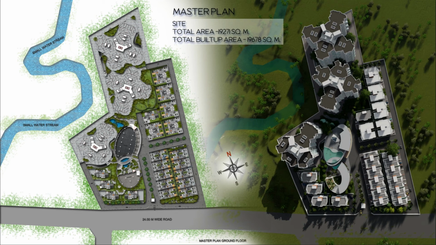These are the 20 units of row houses. These 10 have entry from the east side and these 10 have entry from the west side. These are the 5 twin bungalow units and this is the bungalow unit. These 4 are the bungalows and these 3 are the parking for the apartments and this is the amenity space.